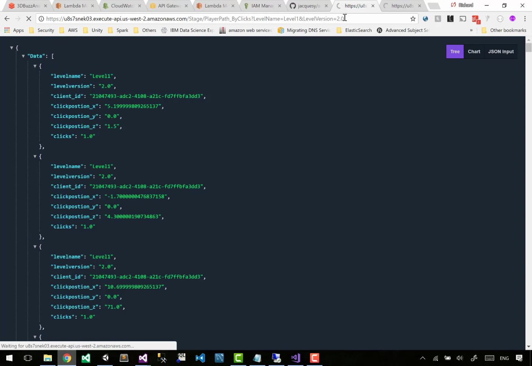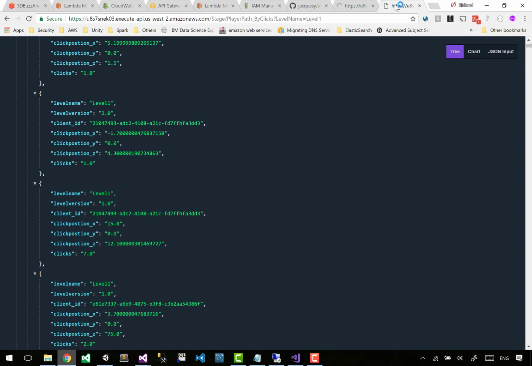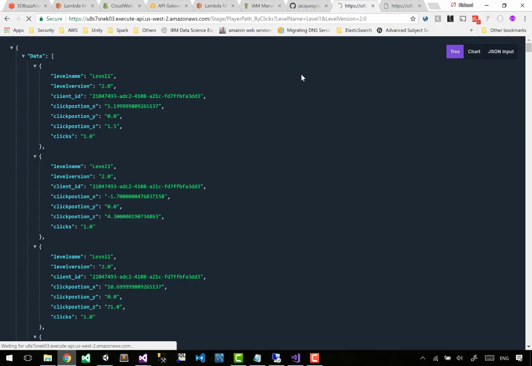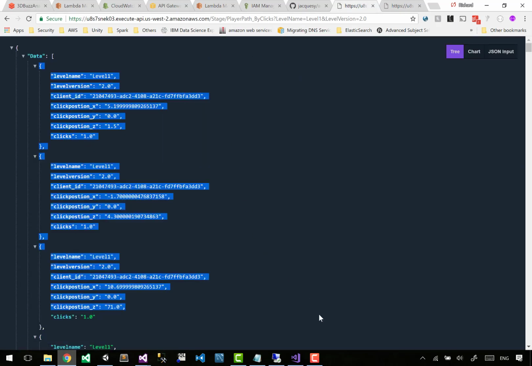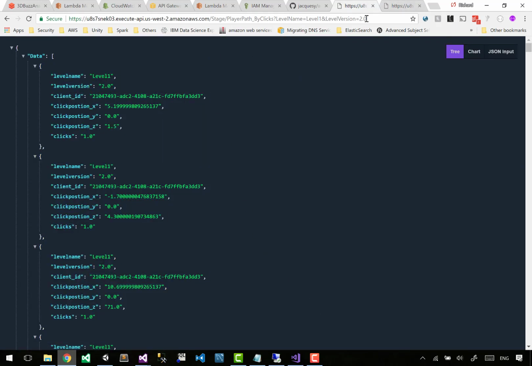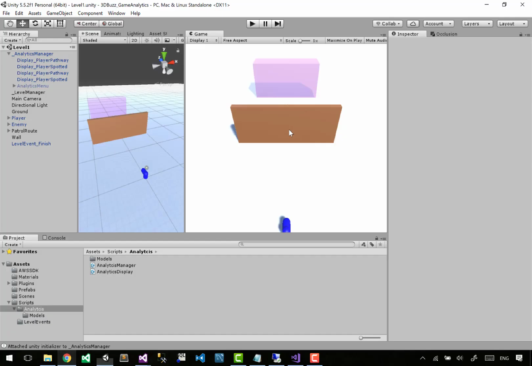Come on. Go, go, gadget. Lambda calls. Yes, nice, awesome. So we've got a 2 and we've got a 1 and all good. And this one is just 2 only. So it works with both level name and level name plus level version. Cool. Let's go into the game and check it out.